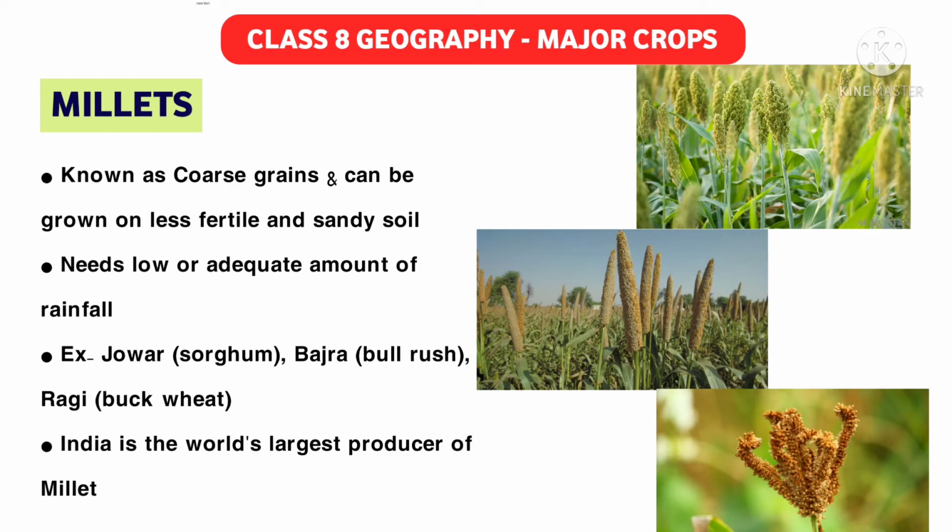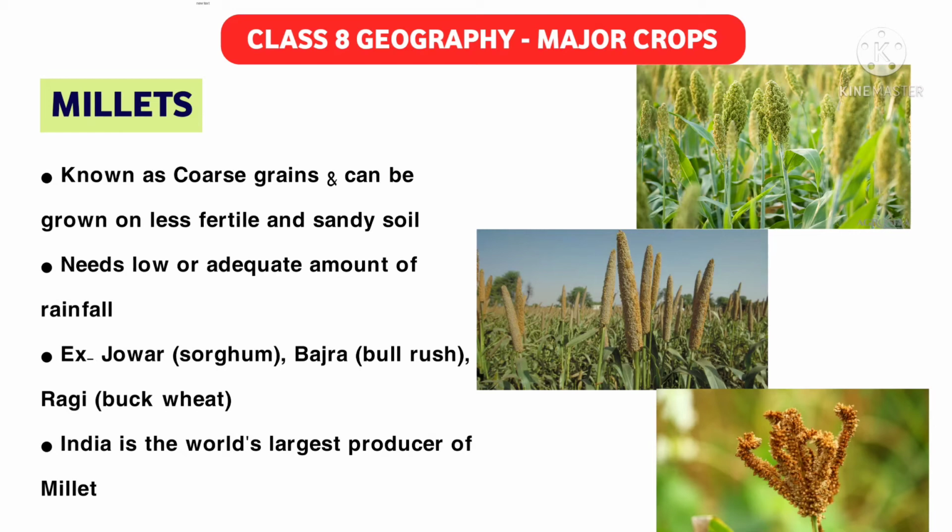They need clay soil, they need this type of temperature, the fertility level of the soil should be very good, like this. But millets don't have such things. It's known as the coarse grains, and it can be grown on very less fertile and sandy soil also. So this is the basic or primary characteristic of the millets.